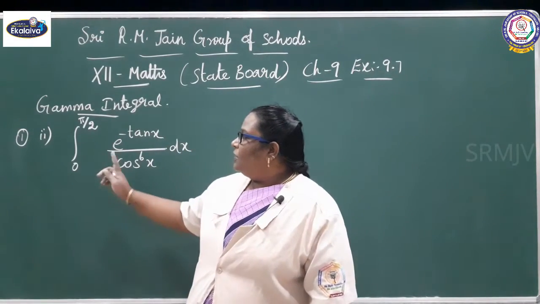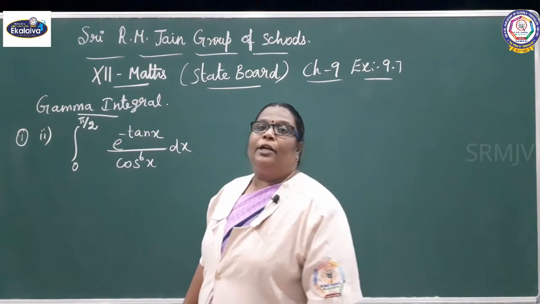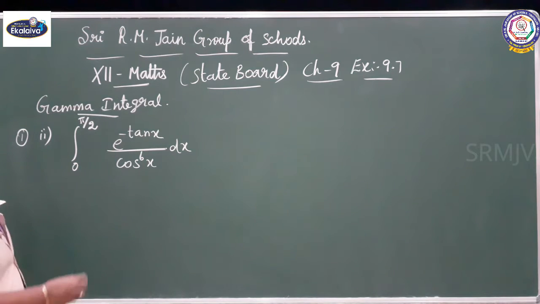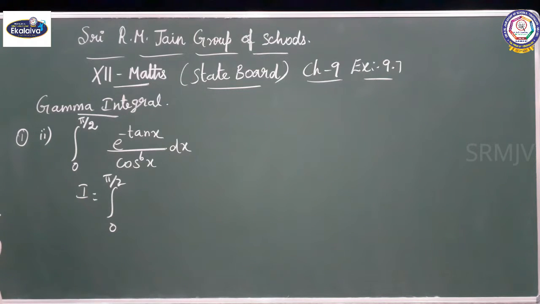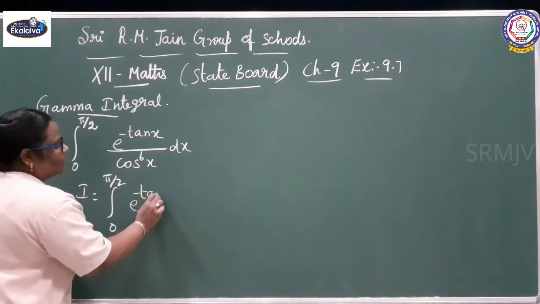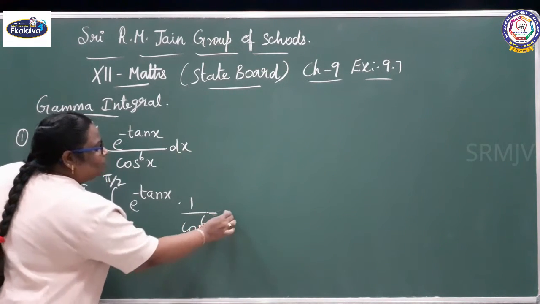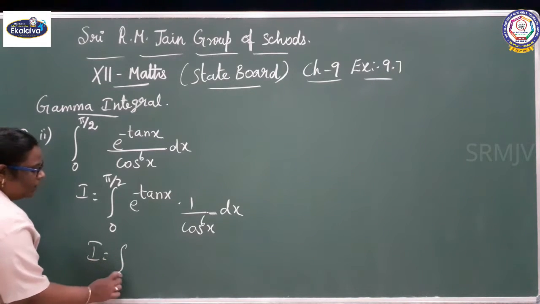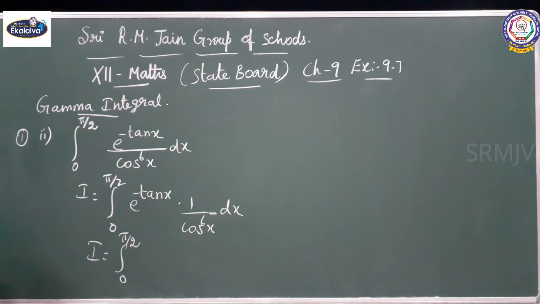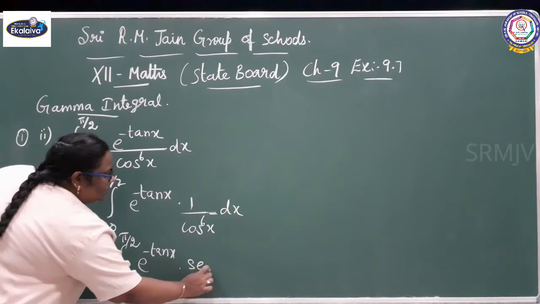See the second subdivision, integral 0 to pi by 2 e power minus tan x by cos power 6x dx. Here you can take it as I equal to integral 0 to pi by 2 e power minus tan x into 1 by cos power 6x dx. What is the value of 1 by cos? Trigonometric value secant. So, I equal to integral 0 to pi by 2 e power minus tan x into secant power 6x dx.